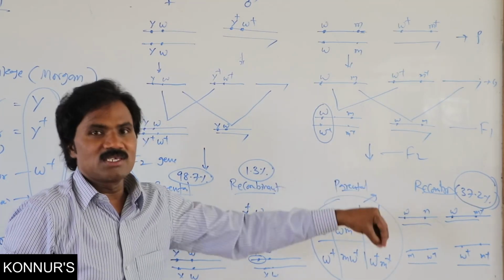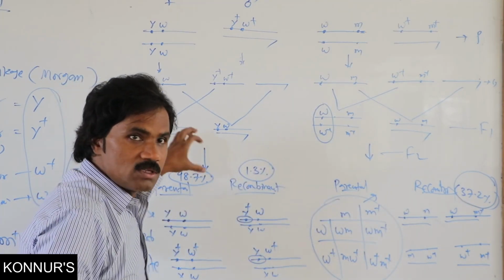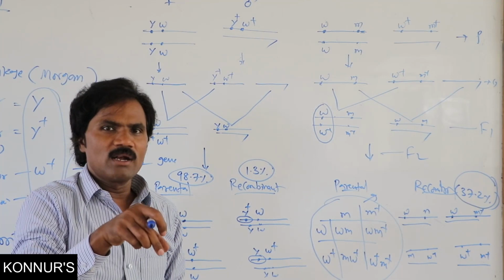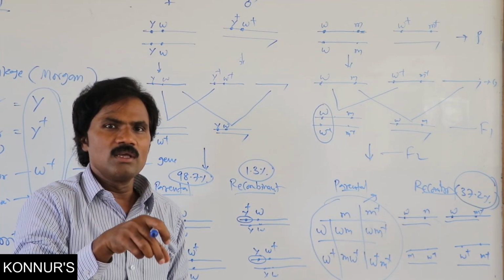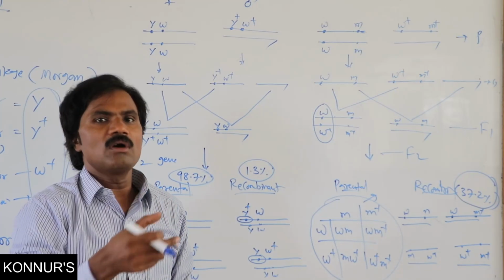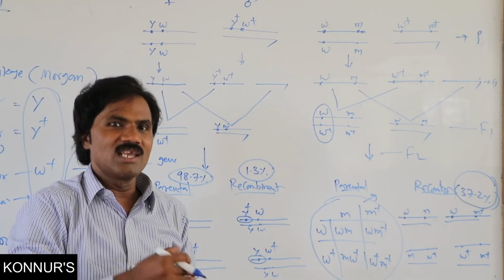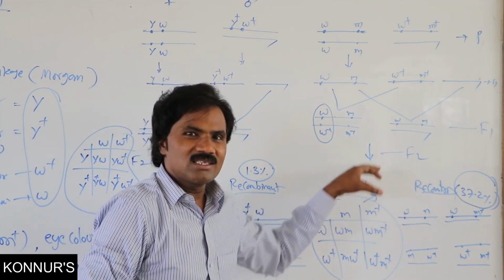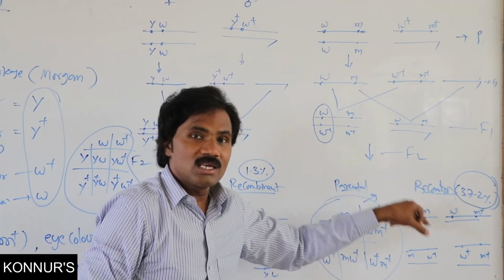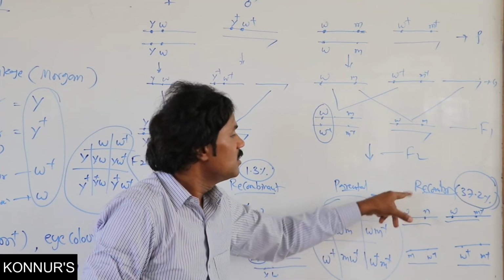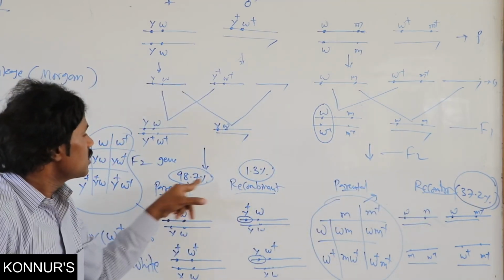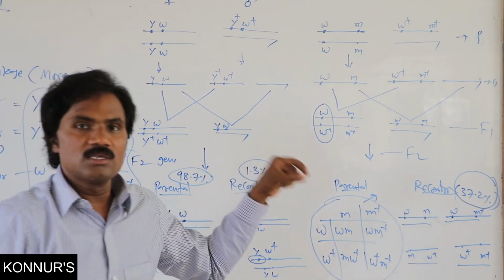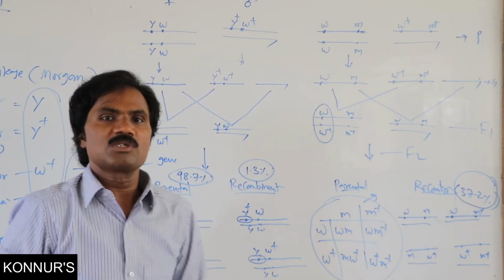Why is there less recombination in this first one, type 1? Because of the arrangement, the distance between the two genes is very small. That's why there is more linkage and less recombination. Similarly, vice versa: if it is a distant place, there is more recombination. There is a little variation in strength. It may be strengthened by age, temperature, distance, or the number of factors, all of which you must consider.